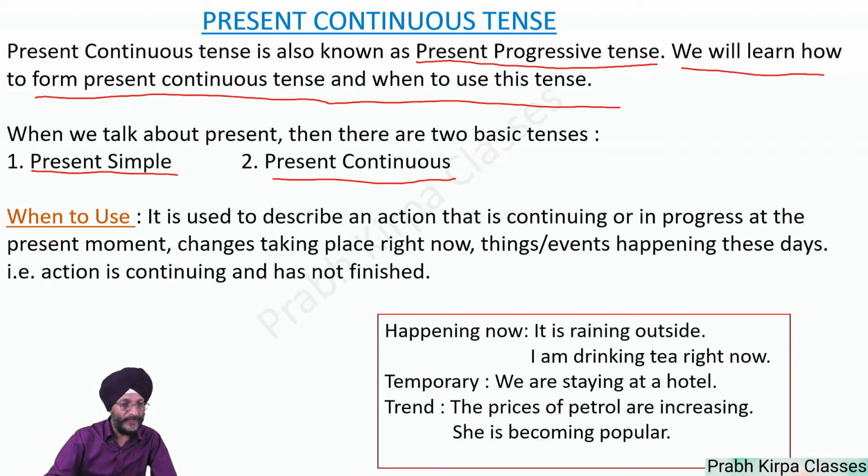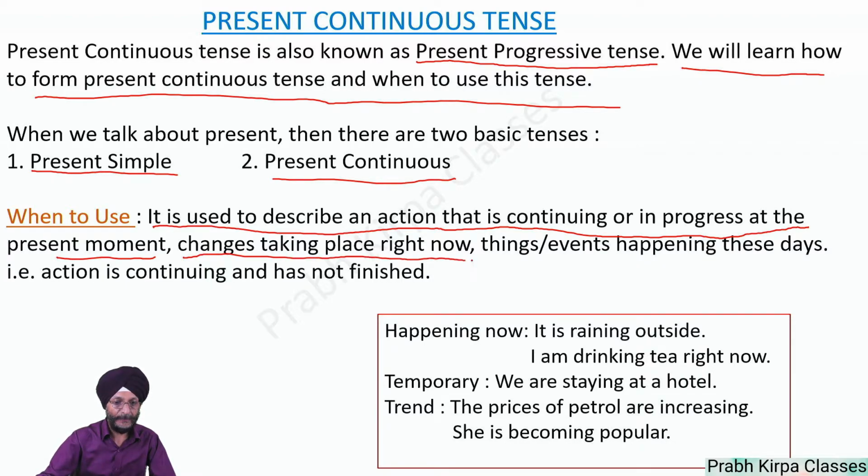Now we will come back to the main topic, when to use this present continuous tense. It is used to describe an action that is continuing or in progress at the present moment, or changes taking place right now, things, events happening these days.